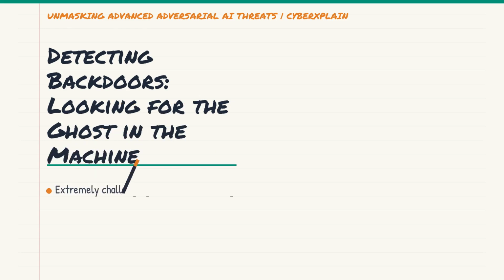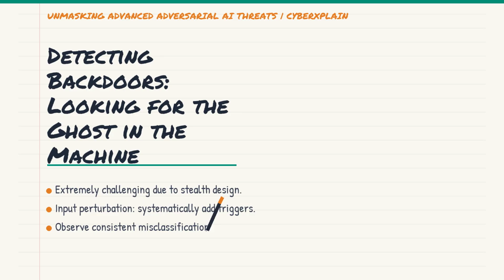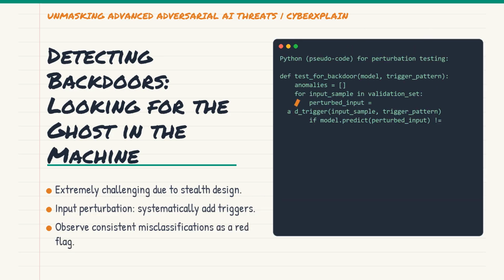Detecting backdoors is notoriously hard because they're designed to be stealthy. One approach is input perturbation analysis, where we systematically add potential triggers to inputs and observe the model's behavior. If a model consistently misclassifies inputs with a specific pattern, that's a red flag. We can also use neuron activation pattern analysis. Attackers often use only a few neurons to encode the backdoor, so looking for unusual activation patterns or sensitivities in specific neurons can reveal anomalies. It's about looking for statistical deviations in how the model processes inputs, especially around the edges of its decision boundaries.